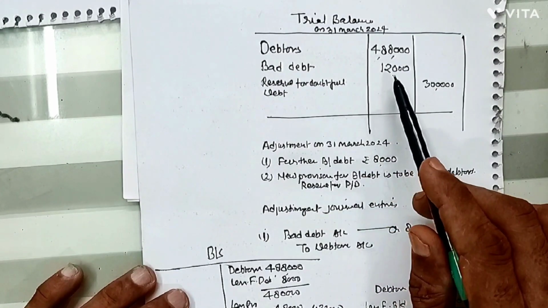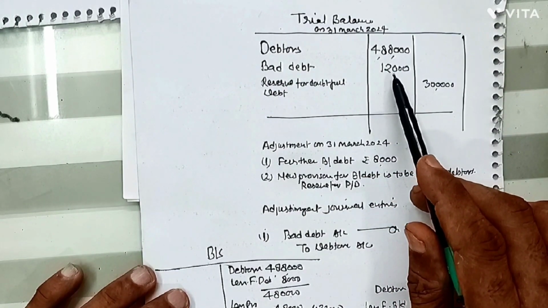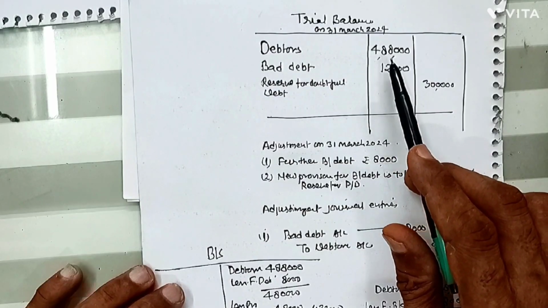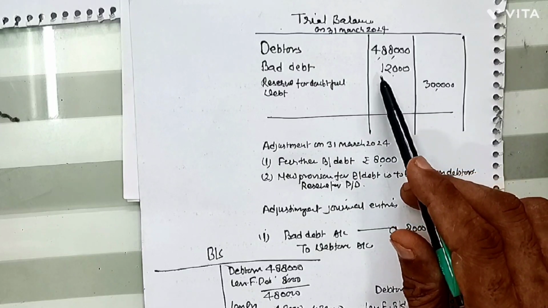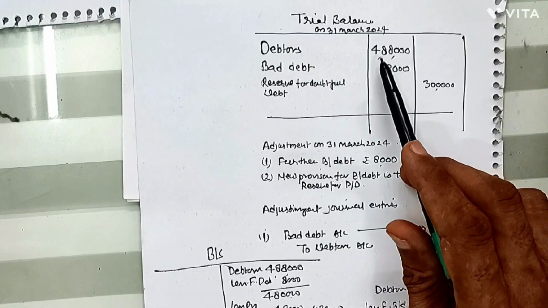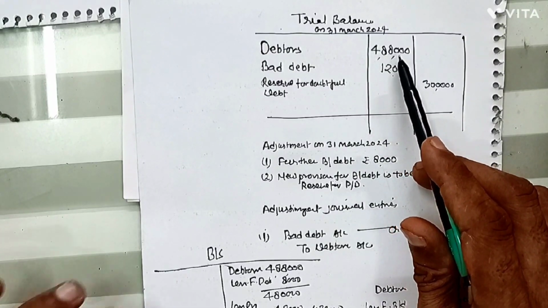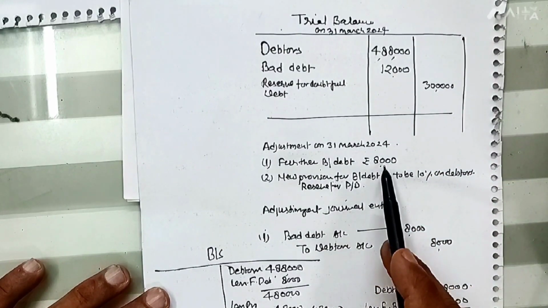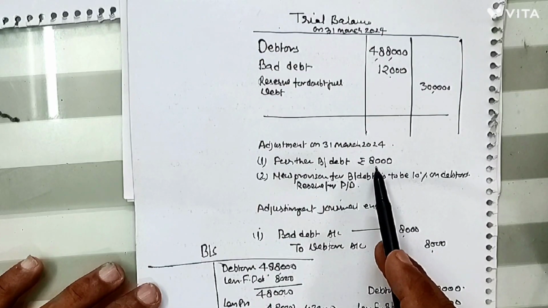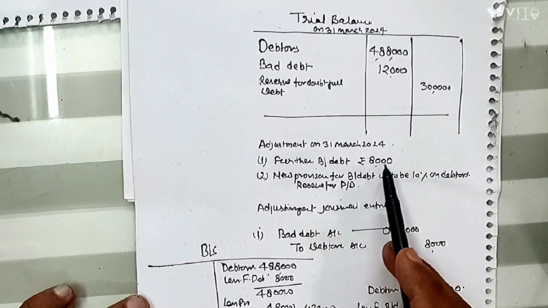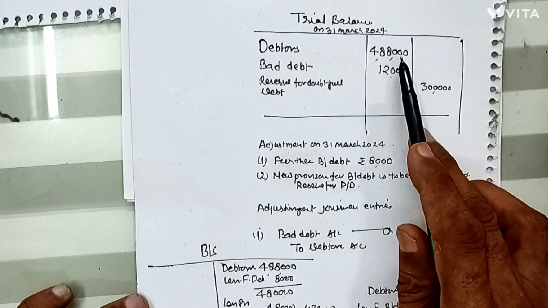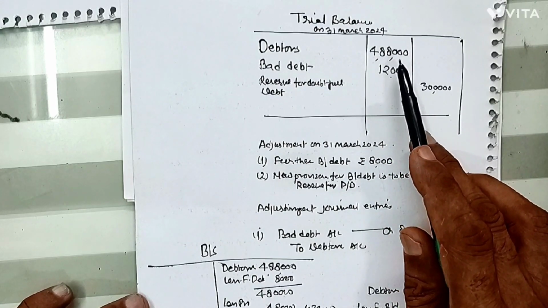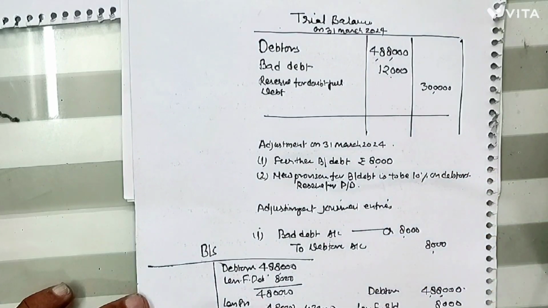The earlier bad debt is recorded bad debt; it has already decreased the debtors, and debtors after subtracting bad debt amount to rupees 4,88,000. But this further bad debt is in the adjustment. It is not yet recorded. These 8,000 are included in this debtor balance, and are supposed to be subtracted from the 4,88,000.